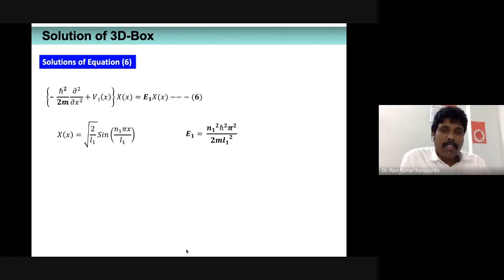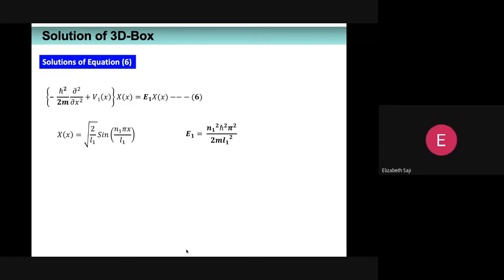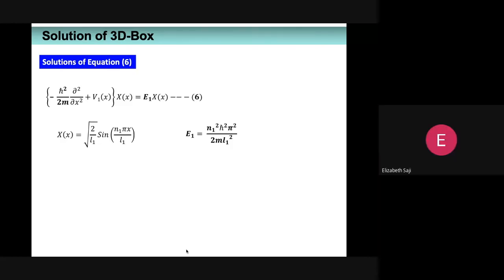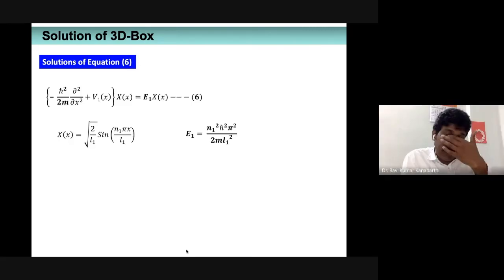One expression is equation number 6, and this is a homogeneous differential equation which exactly resembles a particle confined to a one-dimensional box. The only difference between that particular thing and here is, in the previous problem, we started with the capital L as the length of the box, but here the length of the box is only L1. That's the only difference.